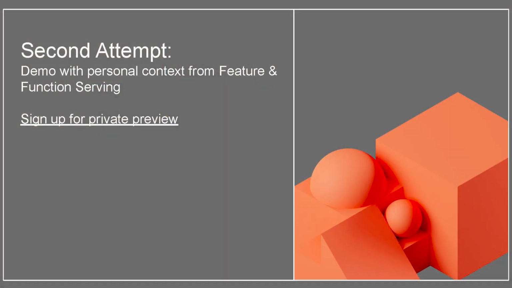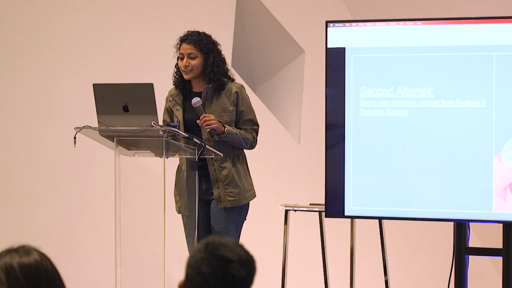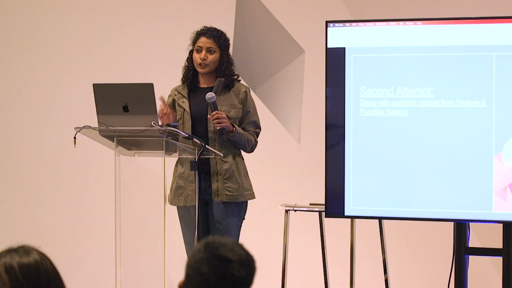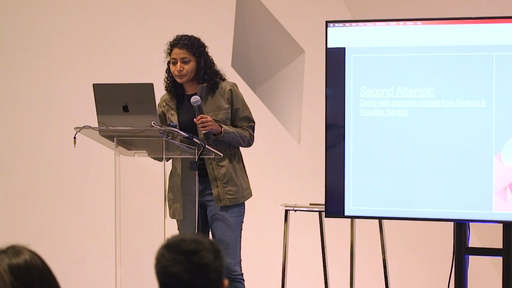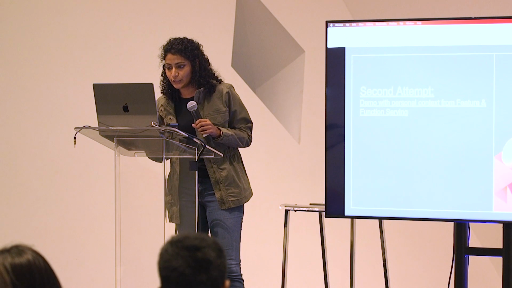So I think we talked about all the awesome functionality. So let's see some of it in action. To remind you, earlier we saw an example of a generic chatbot that could understand the user intent, but didn't know anything about the user. And it was asking, hey, can you tell me about who the user is, et cetera. So now we will use a feature and function serving endpoint to provide some of that context information.